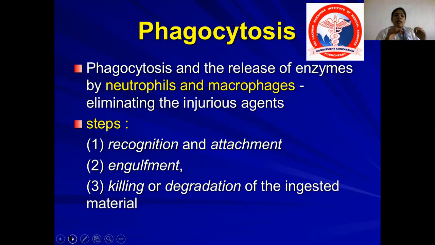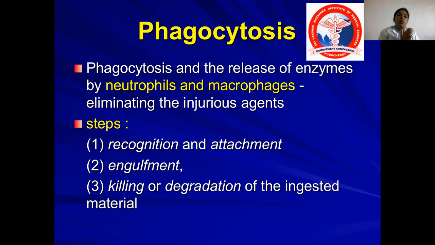Now, phagocytosis and release of enzymes by neutrophils and macrophages have the following steps. What are those steps? Initially, it has to recognize and attach to the microorganisms. Now the WBCs have reached the site of the bacteria. After reaching there, they have to recognize the bacteria and attach it to the surface of the WBCs. After attaching, it has to engulf the bacteria. After engulfing, it has to kill or degrade the ingested material.